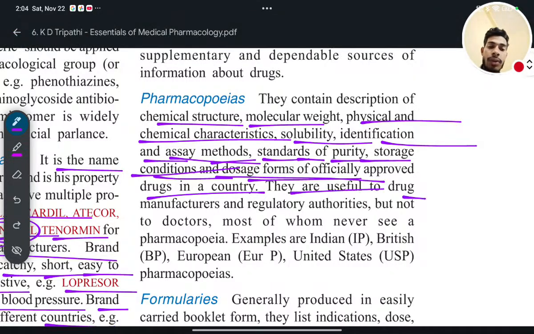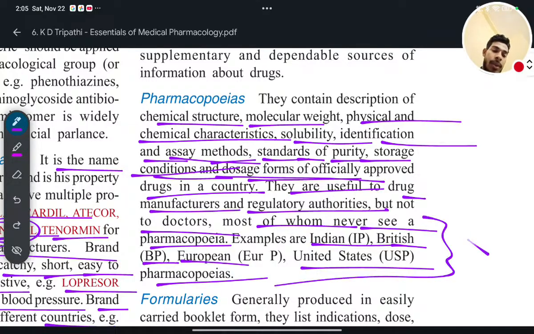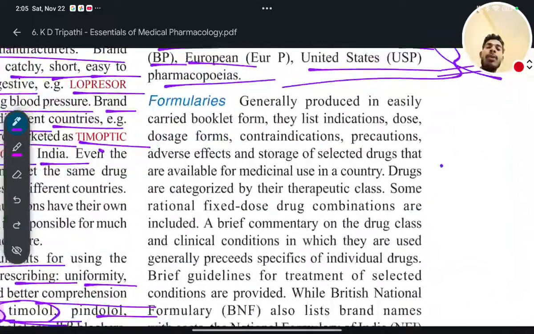They are useful to drug manufacturers and regulatory authorities, but not to doctors, most of whom never see a pharmacopoeia. Examples of pharmacopoeia are Indian Pharmacopoeia, British Pharmacopoeia BP, European Pharmacopoeia in Europe, US Pharmacopoeia in United States. So these all are different examples of pharmacopoeias. These are very important. Okay, next, formularies.